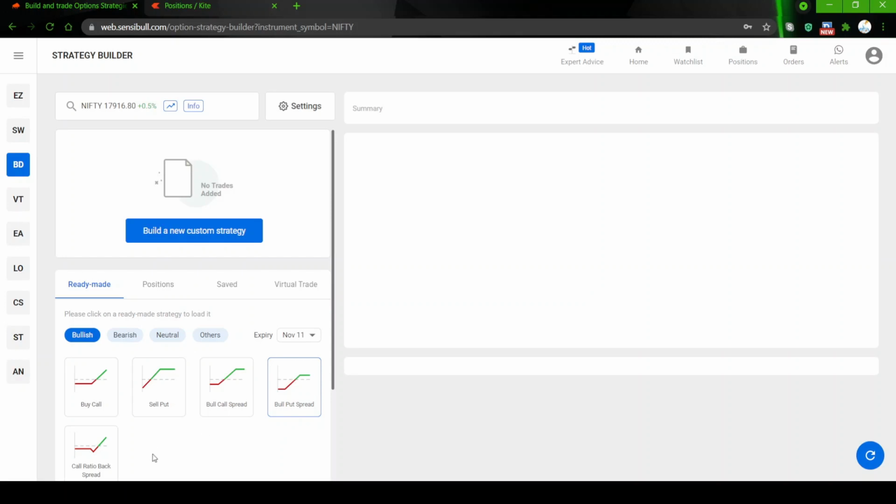Okay, so the point is not about the option buyer losing. The point I am going to make is that buying a call is a defined risk strategy, meaning your risk is limited to the amount you paid as a premium. When you come to selling, the risk is undefined, meaning you can lose an unlimited amount of money, while your reward is capped. This is an undefined risk strategy.